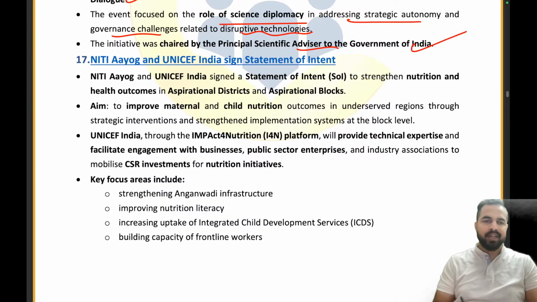Let's move on to the next article. So NITI Aayog and UNICEF India have signed a statement of intent to strengthen nutrition and health outcomes in the aspirational districts and aspirational blocks.